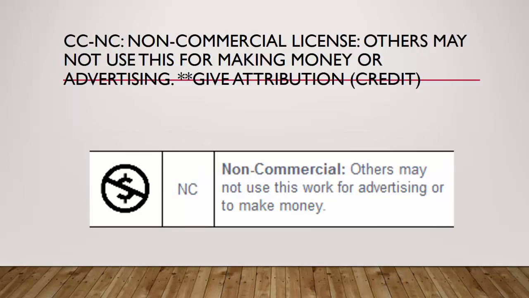The next one is CC/NC, non-commercial license. This means that others may not use this for making money. They must give attribution or credit to the person. So this license allows the user to use someone else's copyrighted material as long as it is not for advertising or making money. So they can use it, you just don't want them to make money or use it in any type of advertising for someone else or another company to make money. So that is CC/NC, non-commercial.